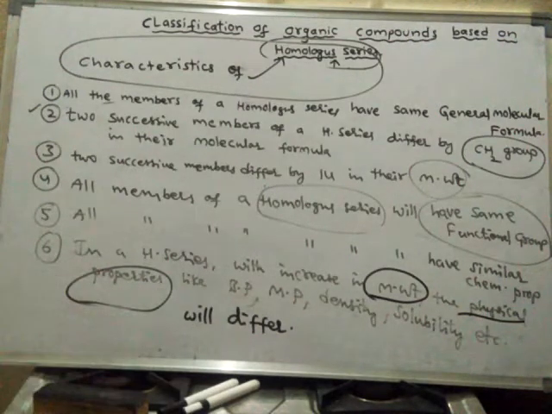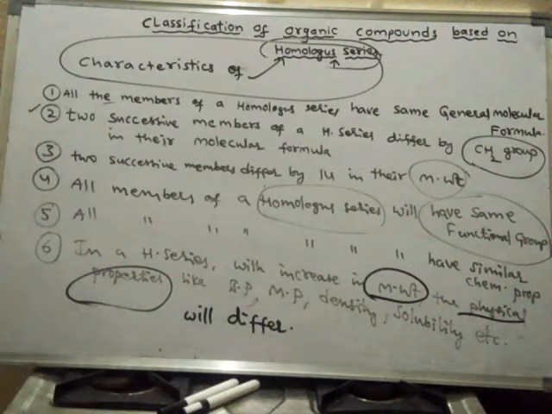Though they belong to the same homologous series, they differ in physical properties but show similar chemical properties. So this is the sixth characteristic of homologous series.